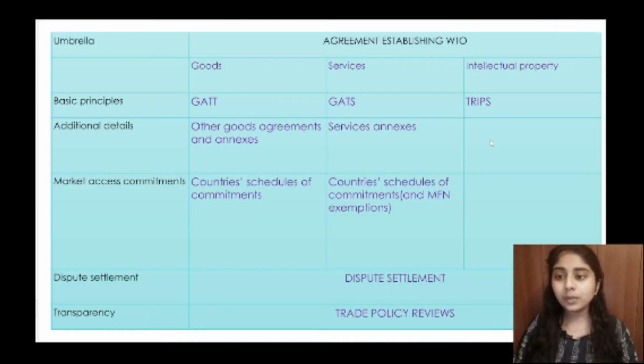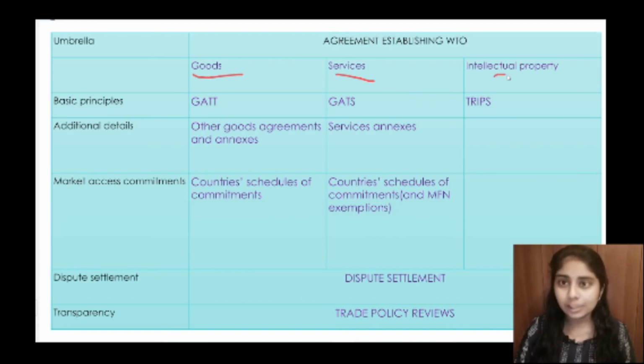So here in this box we can see some of the agreements established by the WTO. There are agreements established mainly for goods, then for services, and then for intellectual property.